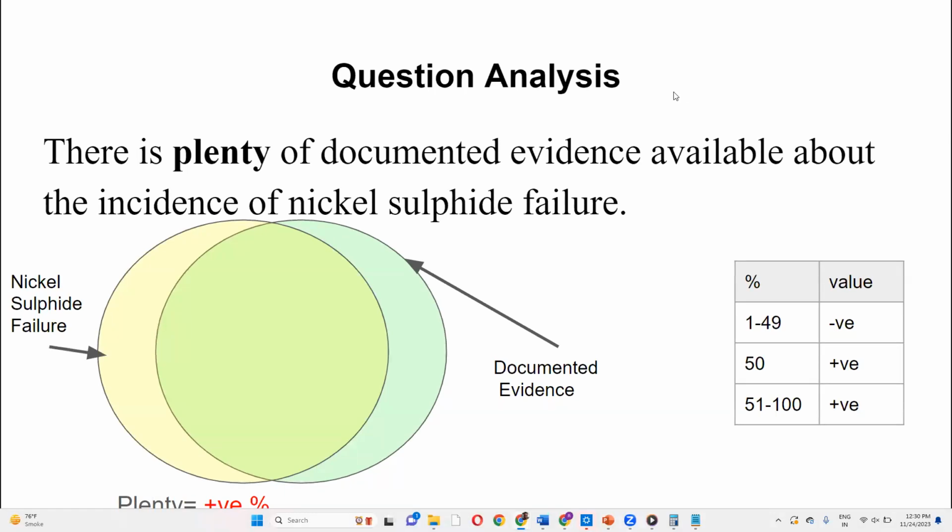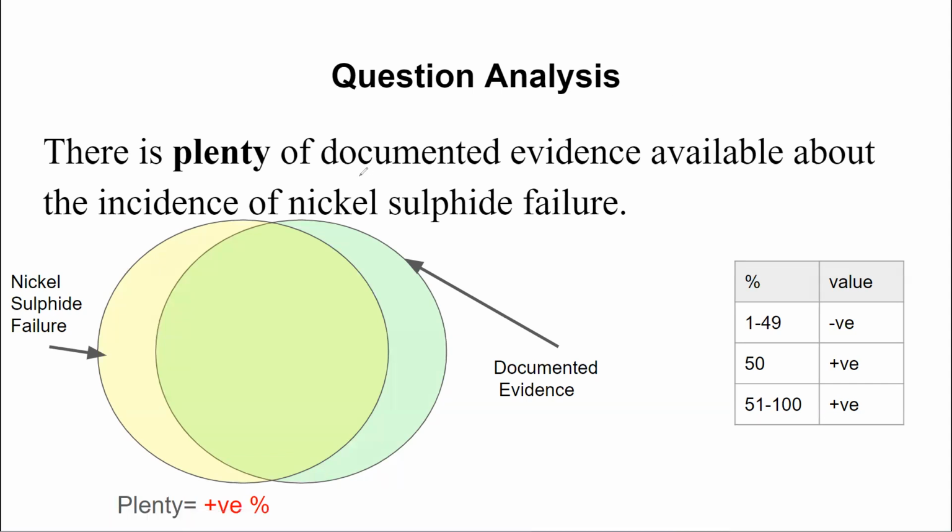All right, let's look at this question. The question is a quantity-based question because we can see they're quantifying their idea. They're saying there is a lot of documented evidence. They're saying there is plenty of documented evidence. So they are saying that there is obviously documented evidence which is positive, sufficient to do something. Available about the incidence of nickel sulfide failure.